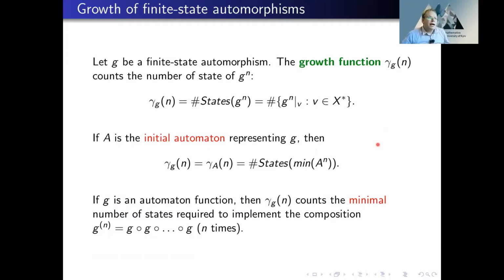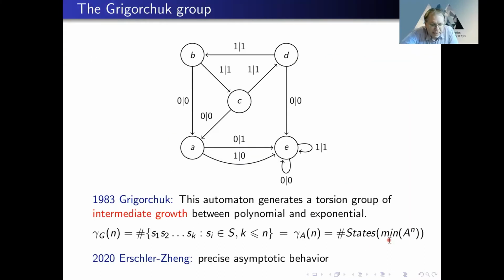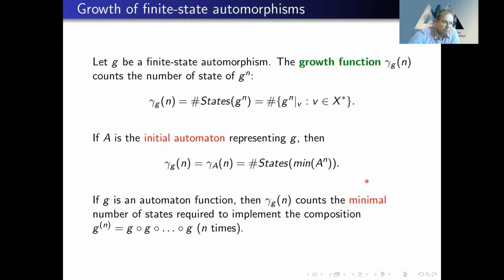In my talk, I will consider a different growth function, not of a group, but of an automorphism. So let G be a finite state automorphism. And we define the growth function as the number of states of G to the power n. Or in terms of automata, if we have an automaton representing this automorphism, then we take the n-th power of this automaton as initial, minimize it, and take the number of states. So this is quite similar to the growth on the previous slide. However, this time our automaton is initial.